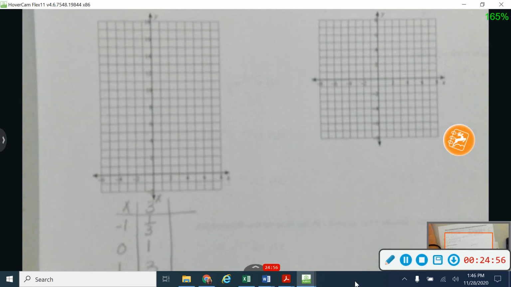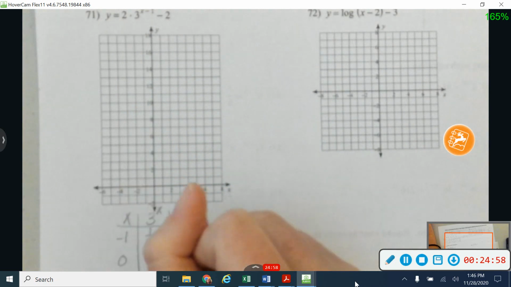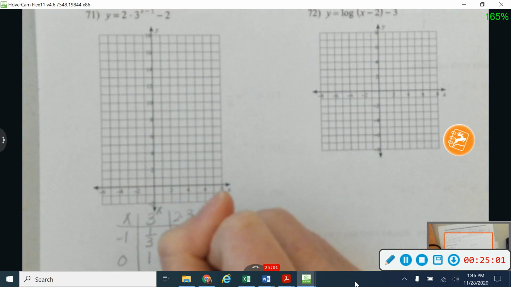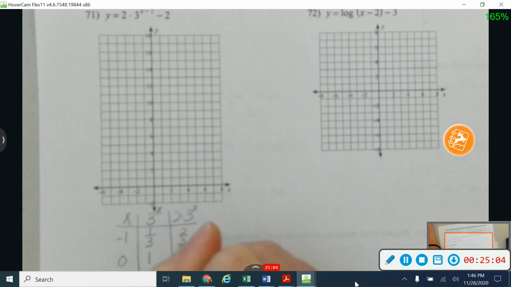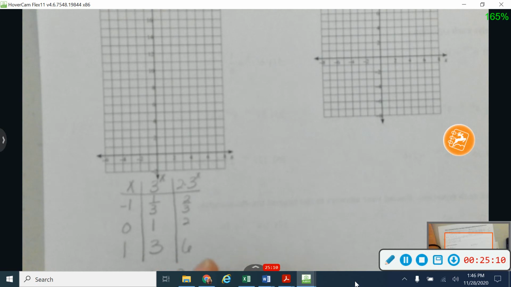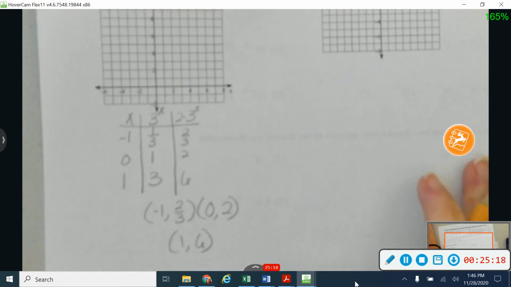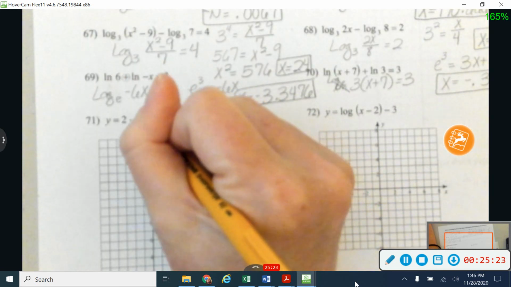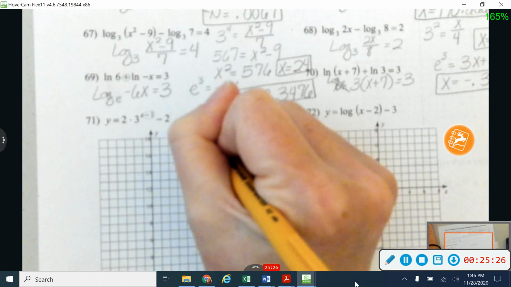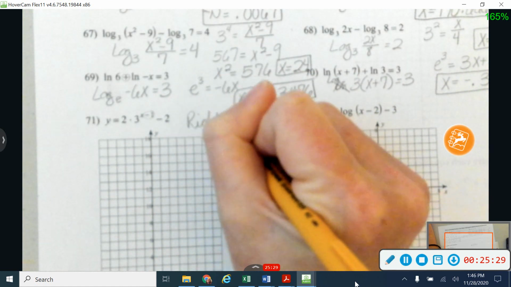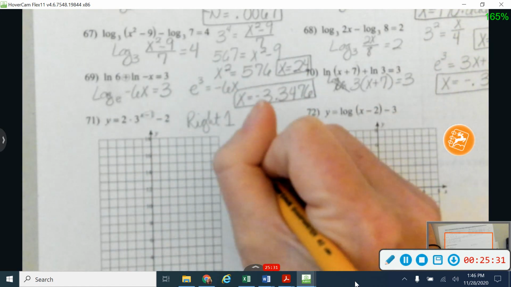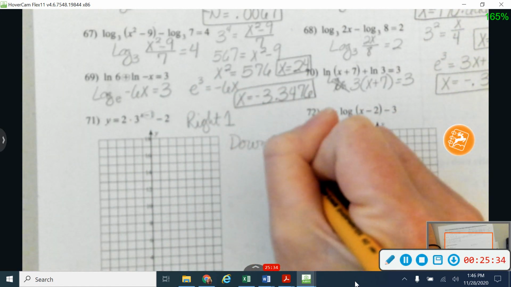Now I am working with some transformations here, so I'm going to go ahead and multiply this by 2. So I'm going to do my 2 times my 3 to the x gives me 2/3, 2, and 6. And so I'm going to take these points, -1 2/3, and 0 2, and 1 6, and I'm going to also move them. There's my points right there. This is inside my function right here, so opposite direction from what I would think. So that's going to be to the right 1. And this one over here is going to be on the outside, so I'm going to move down 2.